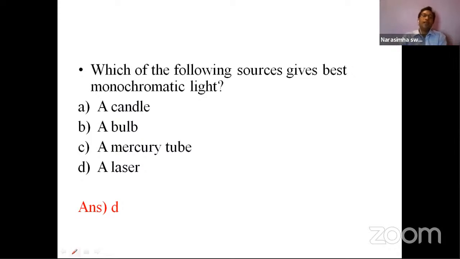So monochromatic means what? Among those 7 colors, which source is giving a particular color, they're asking. The problem is asking which source specifically gives a single wavelength. So candle, definitely it won't give a fixed color. It is a combination of all the colors to which our eye is sensible. In the bulb, definitely it is not monochromatic. If you see the construction and working of this bulb, it is not a single color.